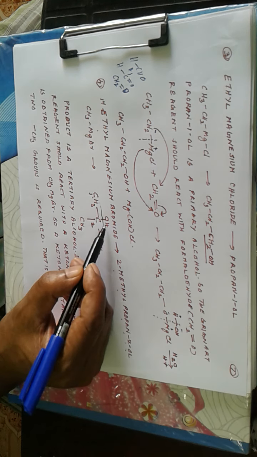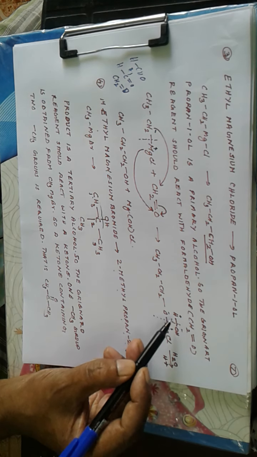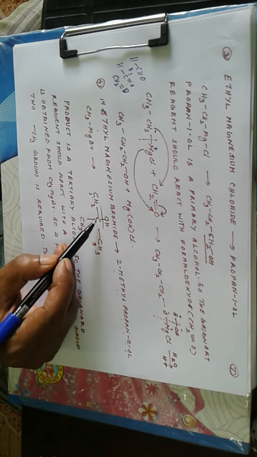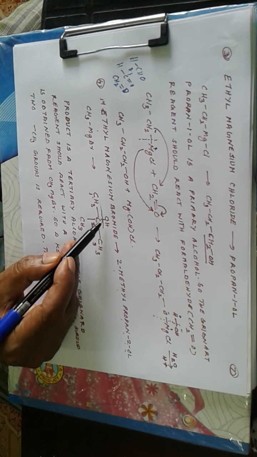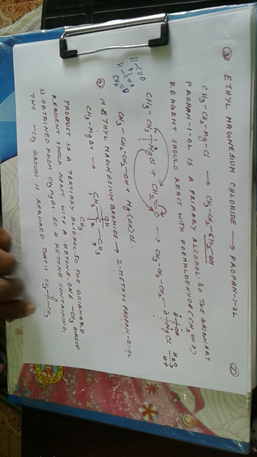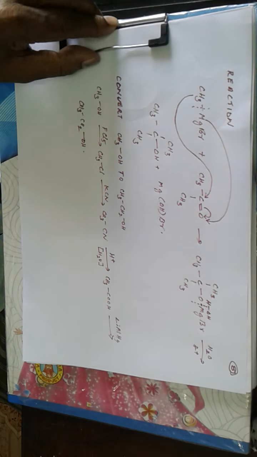And this hydrogen is obtained during hydrolysis of the Grignard reagent. So H is obtained from water. So the remaining part CH3COCH3, the corresponding ketone is CH3-C(=O)-CH3, that is called acetone. So the Grignard reagent should react with acetone.